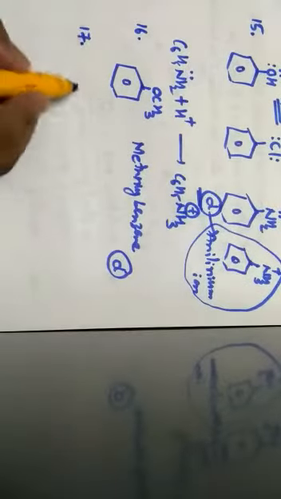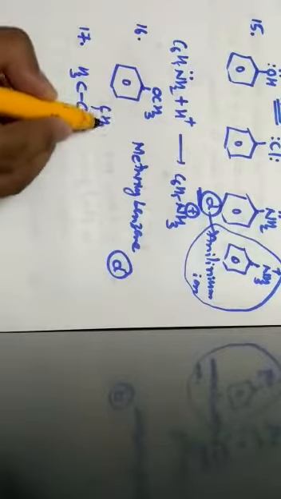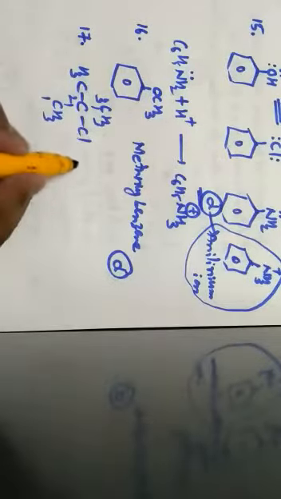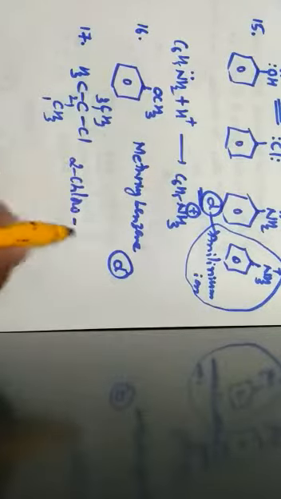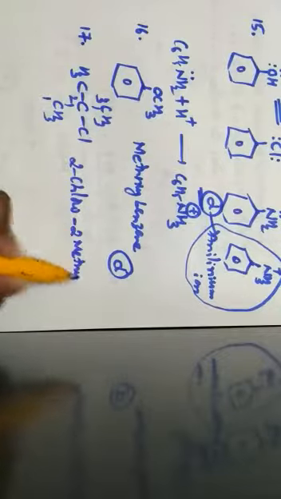The IUPAC name of, so they have given a structure and they are asking us to write the IUPAC name, that is (CH3)3CCl. So let us give the longest chain. 3 is the longest chain. At the second position, there is chloro as well as methyl. According to alphabetical order, chloro comes first. I can write it as 2-chloro, 2-methyl propane is the IUPAC name of the organic compound, which is given by the option B. Next one, question number 18.